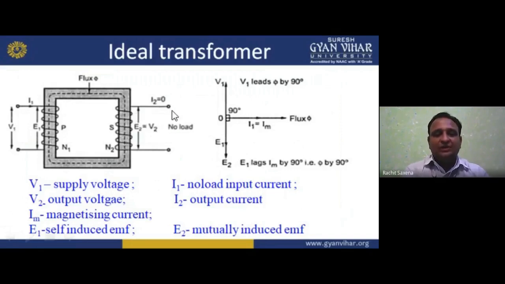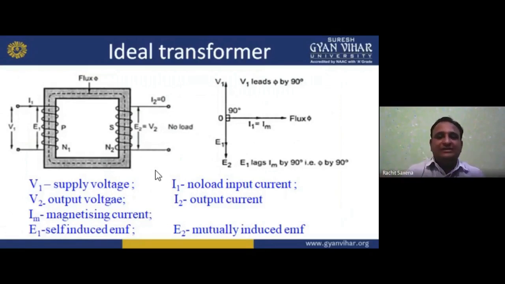But the secondary current is zero. Why? Because there is no load, so it is an open circuit. We can say we have the no load current. V1 is the supply voltage, V2 is the output voltage, IM is the magnetizing current, and E1 is the self-induced EMF. I1 is the no load input current because we have no load, I2 is the output current, and E2 is the mutually induced EMF.